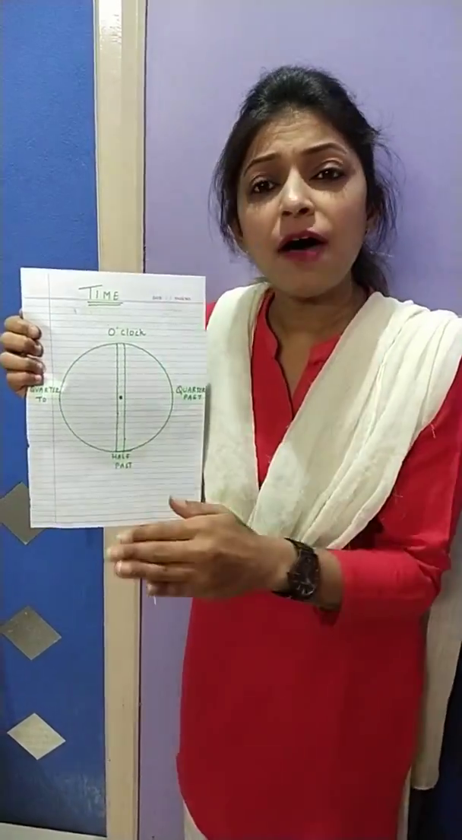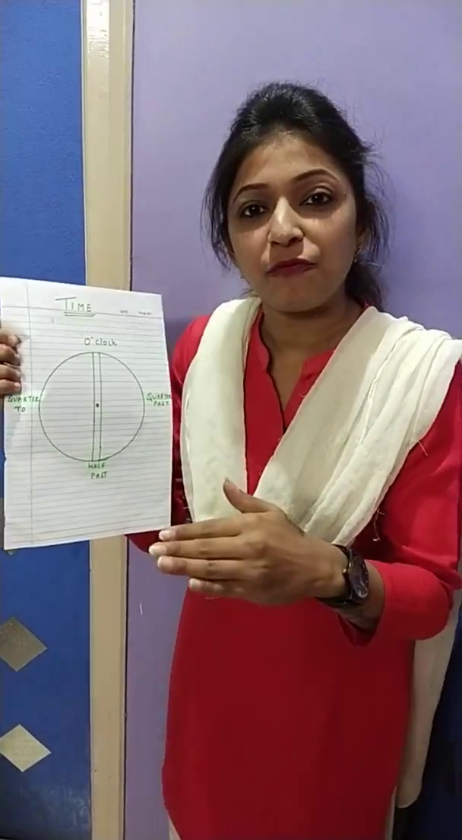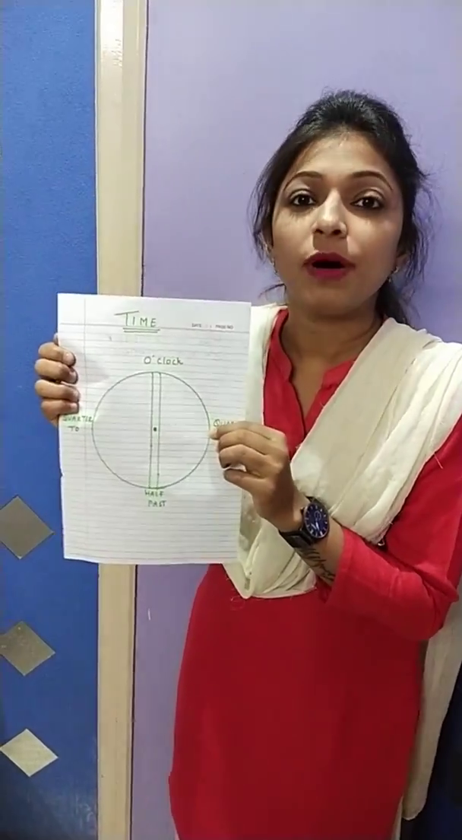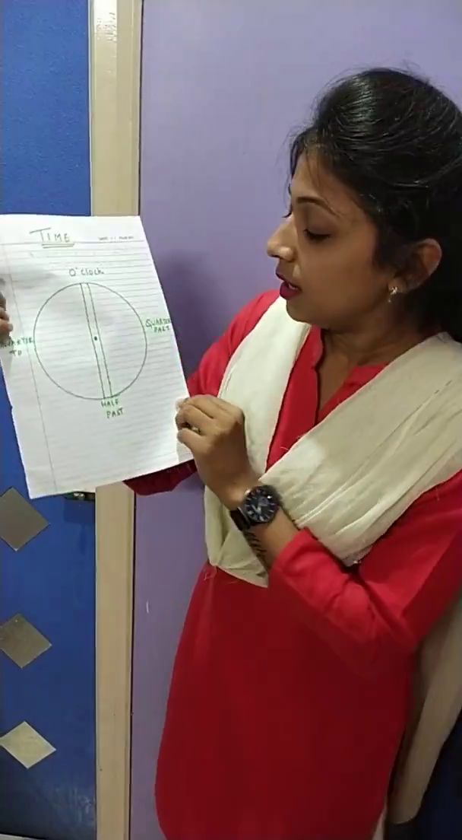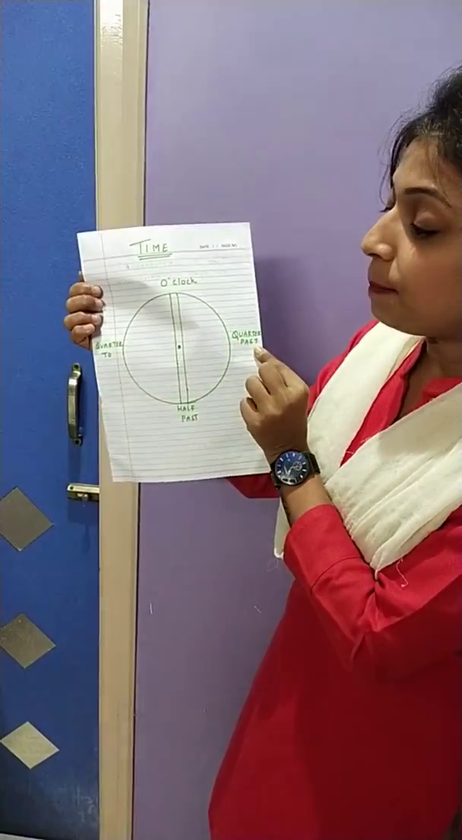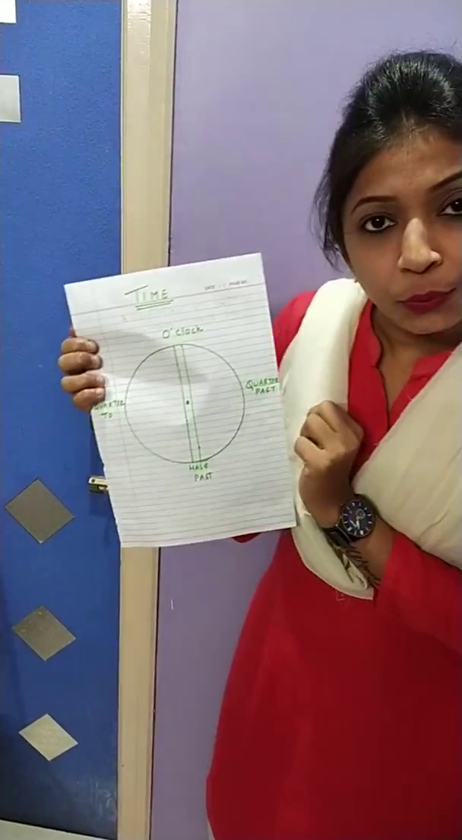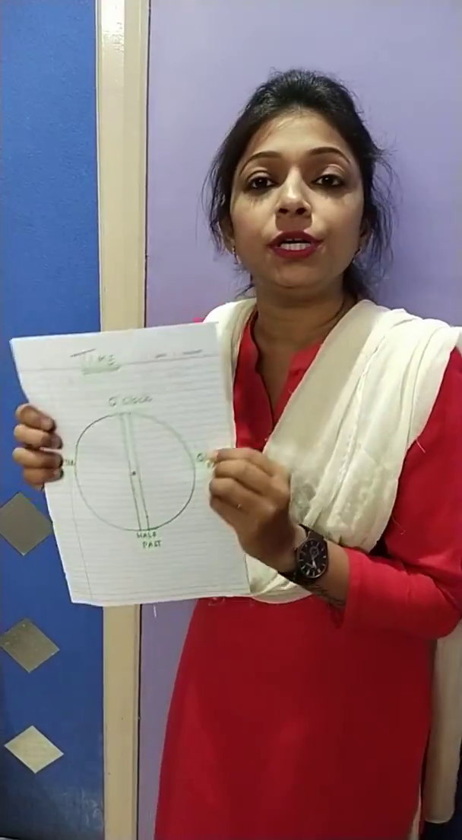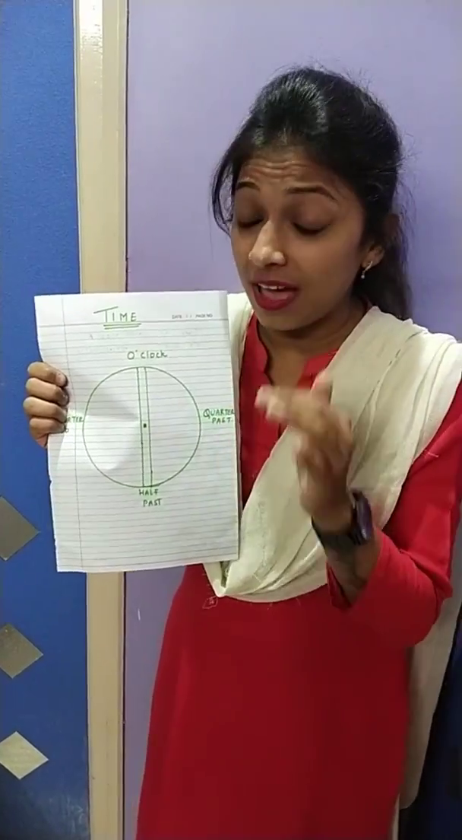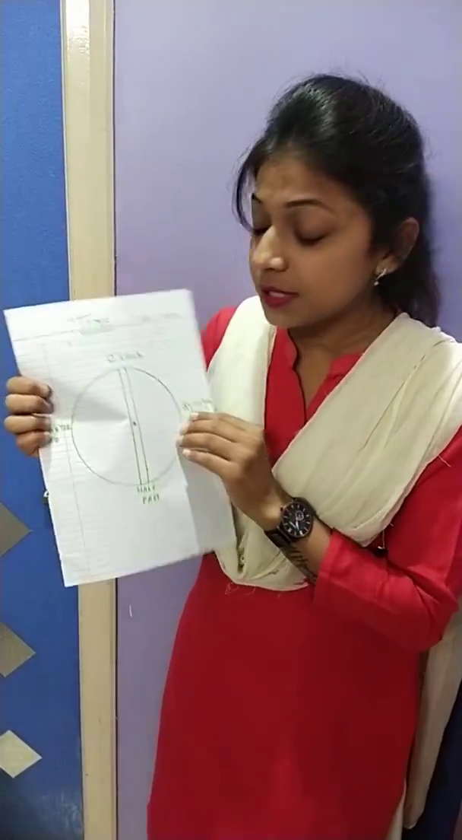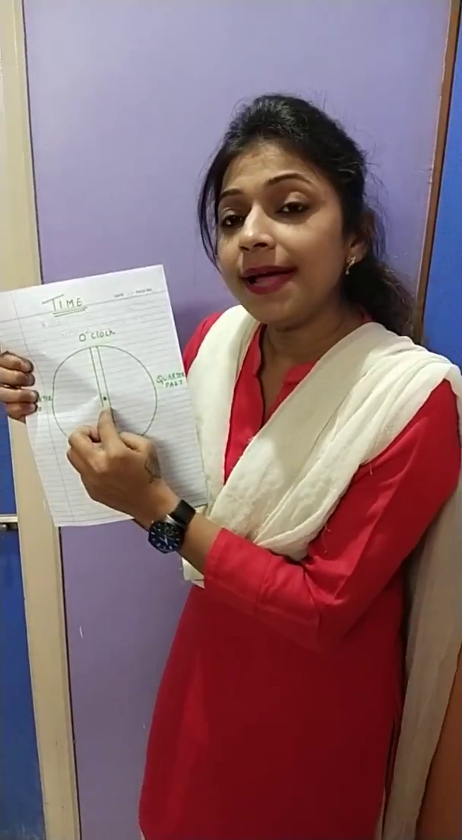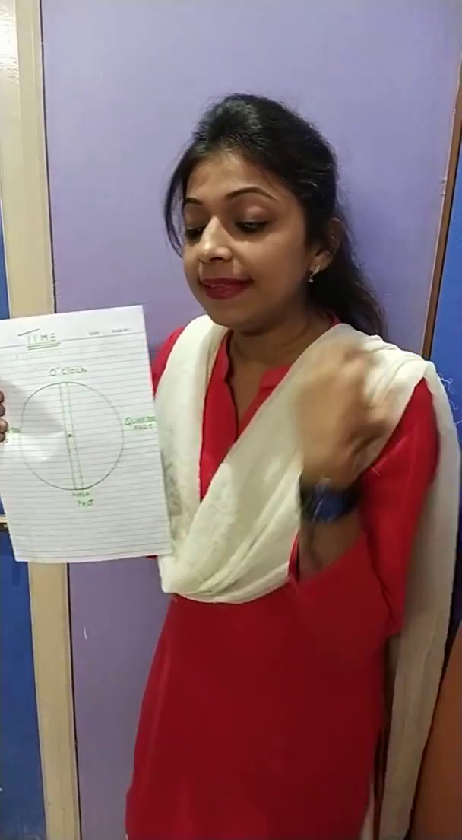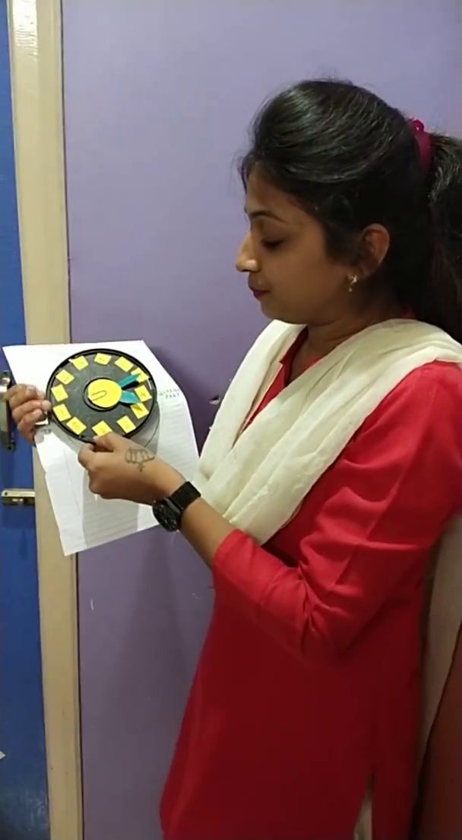Now, half of the half is called a quarter. What is that called? Quarter. Now, quarter past and quarter to. We will use these words when your minute hand is on 3. At that time, we use the words quarter past.